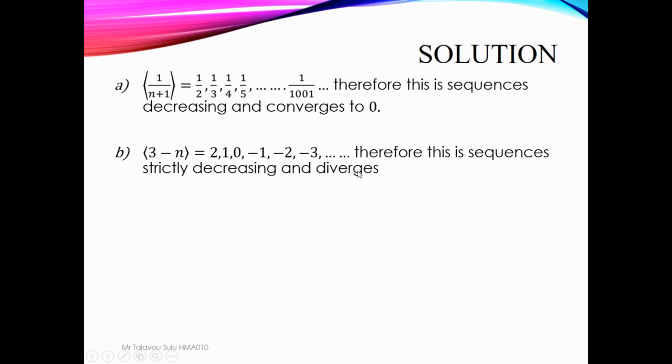So diverge means there is no limit, or in other words, the limit is negative infinity. What does that mean? It's going lower. What is the lowest value? It's negative infinity. So it's diverged, so no limit. But it's diverged to negative infinity. So if we got diverged, no limit.